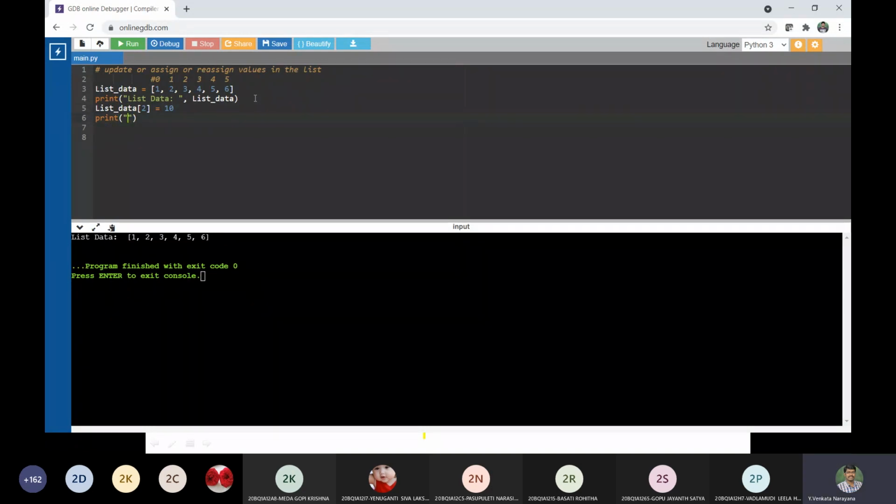Square brackets, yes. I would like to print the list data after reassigning. If I execute it now, what is the value? See here, previously it is 3, now it is 10. Is this clear? Yes, sir. Previously it is 3, now it is 10, because I have used the square brackets.